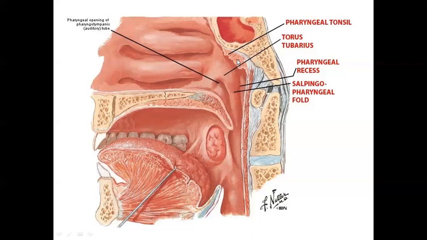Then we said a craniopharyngioma may develop in the Rathke's pouch. Then we said we have the pharyngotympanic opening of the pharyngotympanic tube or the eustachian tube that is bounded superiorly and posteriorly by an elevation formed by the tubal tonsils. An area behind the tubal tonsils here is known as the pharyngeal recess. From this tubal tonsil, we have the salpingopharyngeal fold, that has the salpingopharyngeus muscle, and we have the salpingopalatine fold that has the levator veli palatini muscle here. This area of pharyngeal recess is known as the fossa of Rosenmuller. Okay.